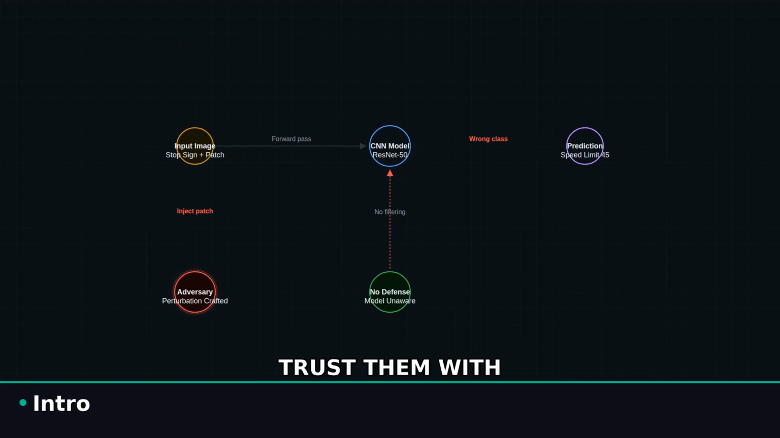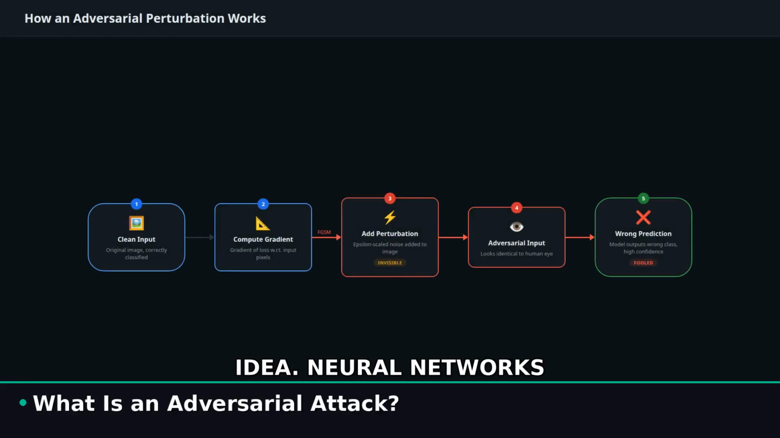Here is the core idea. Neural networks classify inputs by finding patterns. Adversarial attacks exploit the geometry of that learned decision boundary. An adversary adds a tiny, carefully crafted perturbation. Humans cannot see it. But mathematically, it pushes the input across the boundary into the wrong class.